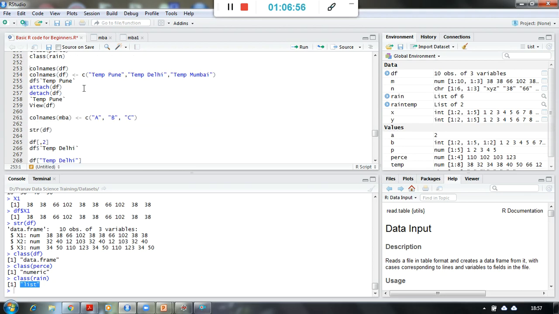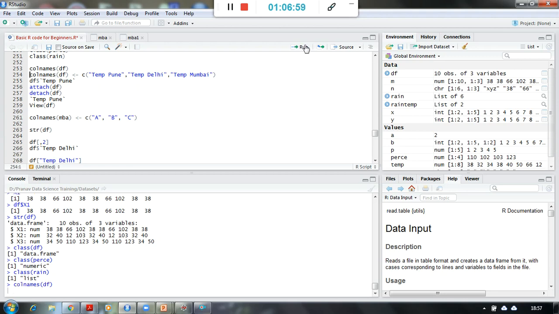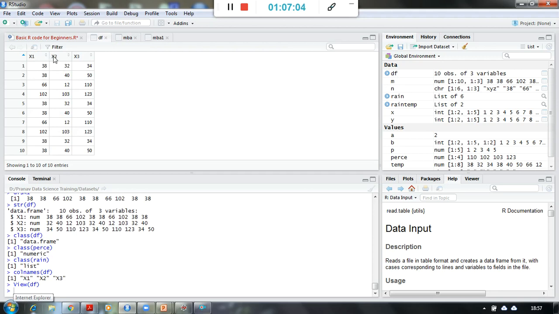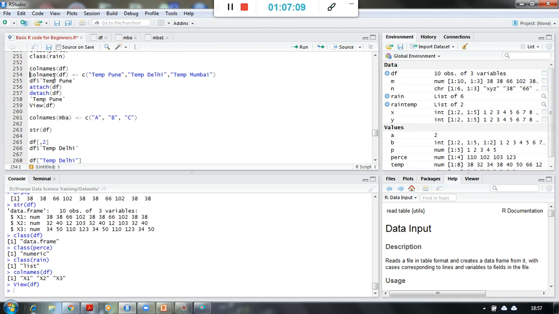Alright. Now what are the column names for my data frame? So these are the column names x1, x2 and x3. If you see df over here, x1, x2 and x3, this is the data frame and these are the column names. Now if I want to change these column names to meaningful names, how can I change the column names of a data frame? I will use the c function again, that is, I will create a vector of names, suppose temperature Pune, temperature Delhi and temperature Mumbai, and replace the names x1, x2, x3 by these three names.